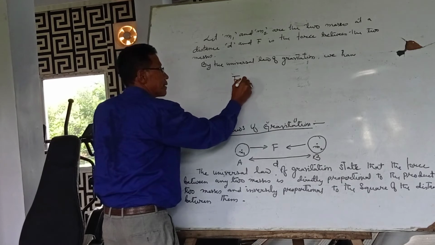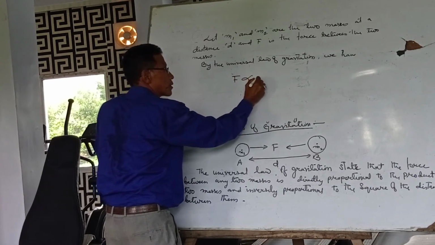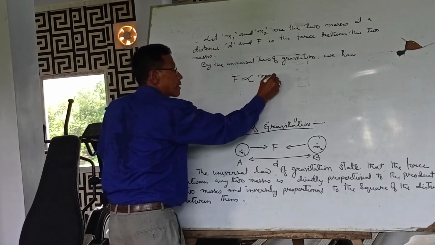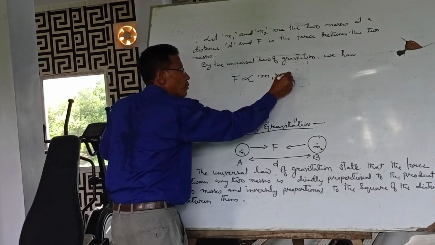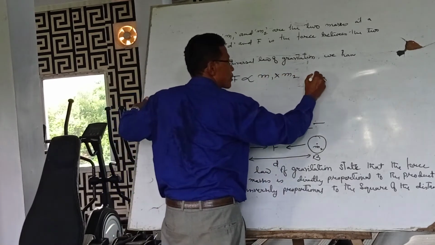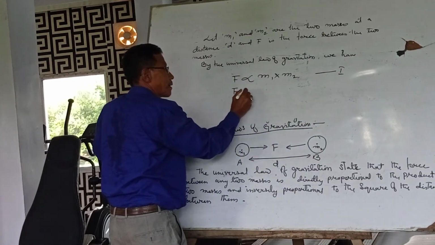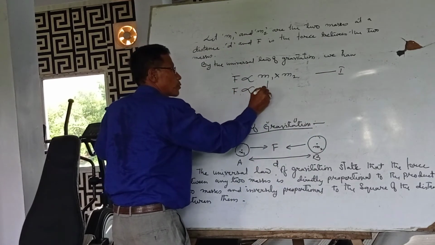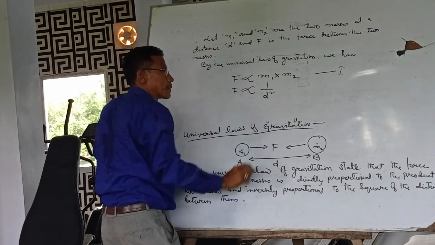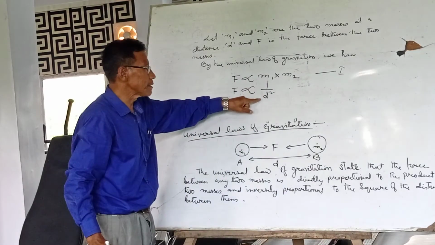F is directly proportional to M1 multiplied by M2. This is equation 1, first part. And again, this F is inversely proportional to 1 by d square. Inversely proportional means 1 by d.